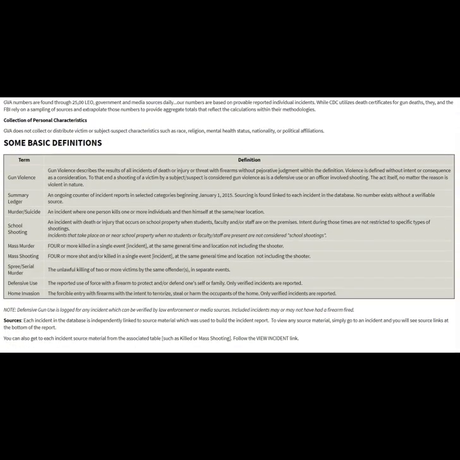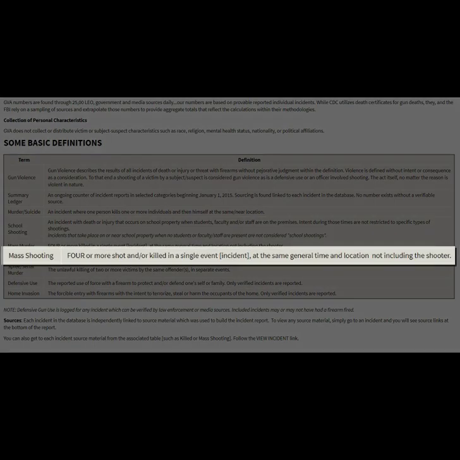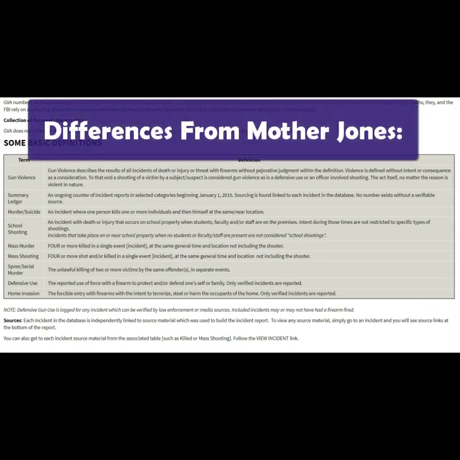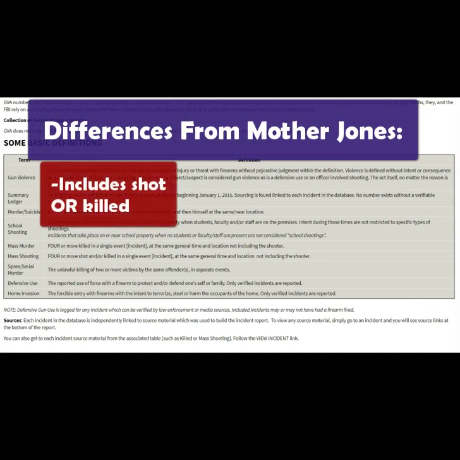And as it relates specifically to mass shootings, if we scroll all the way towards the bottom, we can see their definition of a mass shooting is 4 or more shot and or killed in a single event at the same general time and location, not including the shooter. So this varies from the Mother Jones database in 2 significant ways. First, they include events where the victims could be shot or killed. If we remember the Mother Jones methodology, they only included events where 3 or 4 victims were killed, whereas with the Gun Violence Archive methodology, they could have a mass shooting where actually nobody died.